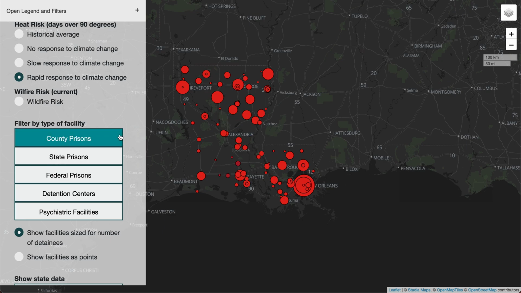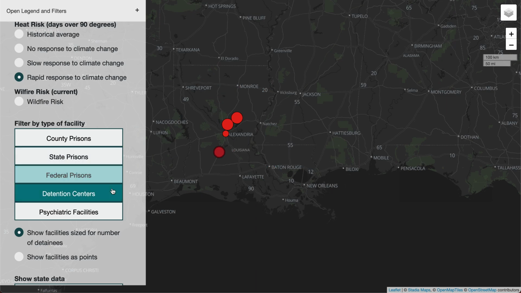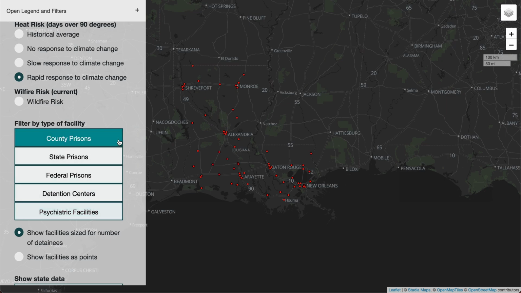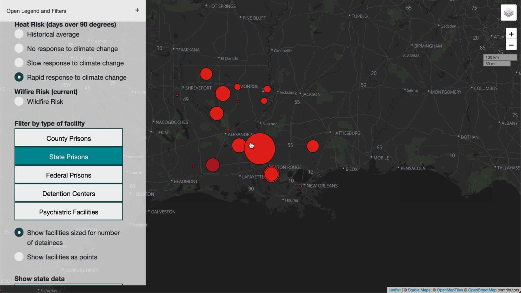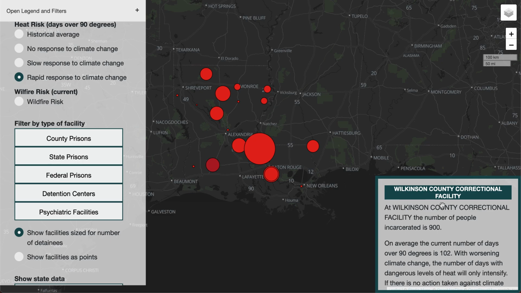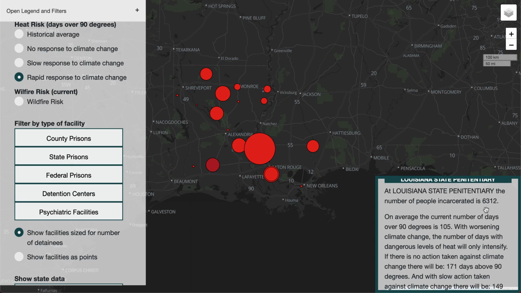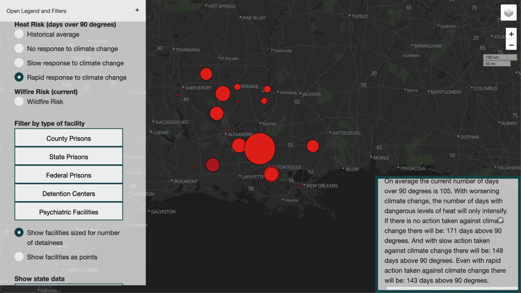So she cycles through county prisons, state prisons, federal prisons, detention centers, and psychiatric facilities. While there are a lot of county prisons and psychiatric facilities, she sees that state prisons especially have a lot of people incarcerated in them. For example, she clicks on this large circle here and sees that Louisiana State Penitentiary has over 6,000 people incarcerated in it. If there is no action taken against climate change, there will be 171 days above 90 degrees.